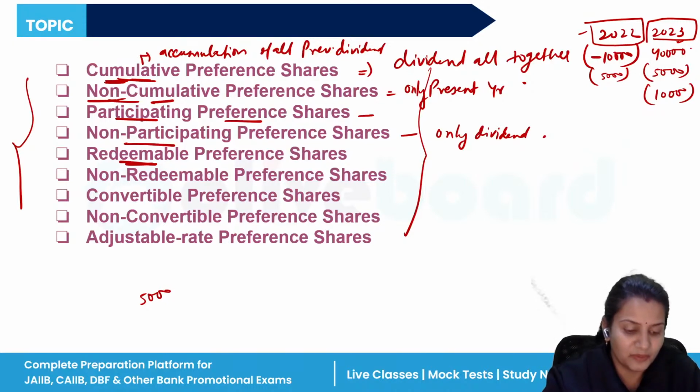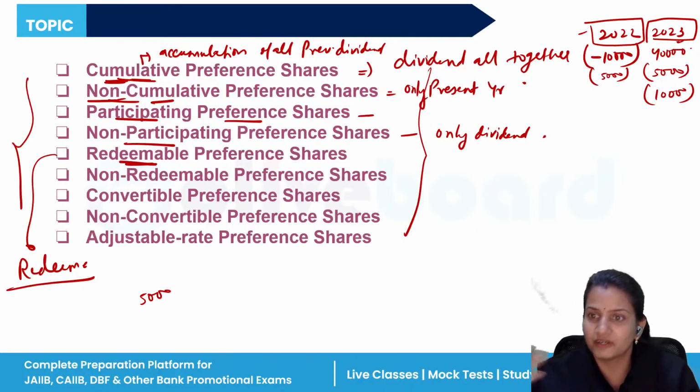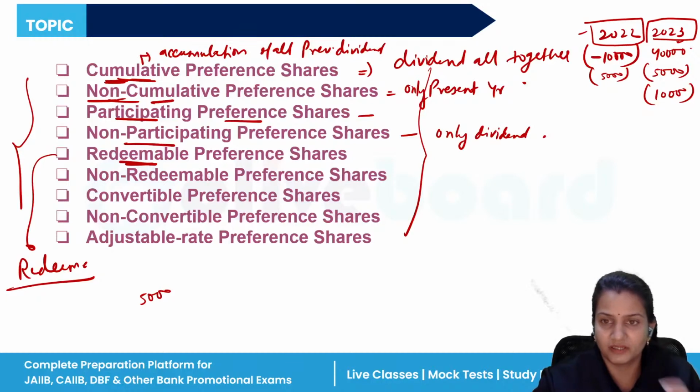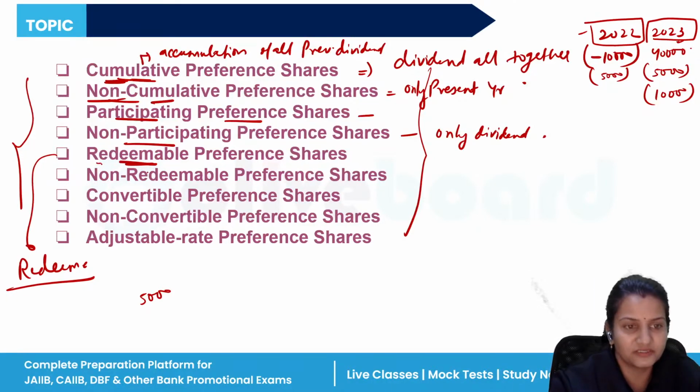Now, redeemable preference shares are those preference shares which may be redeemed after a certain period of time. A period is mentioned, for example after 10 years or after 15 years, your preference shares will be redeemed. So when the time period is allotted, it is known as redeemable. It means the company will buy back its shares.